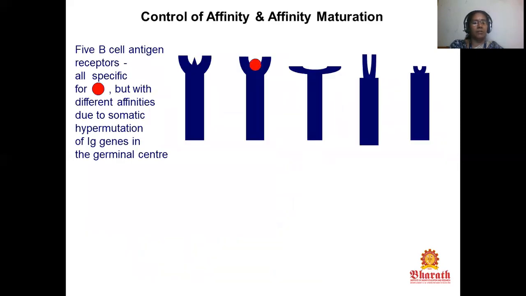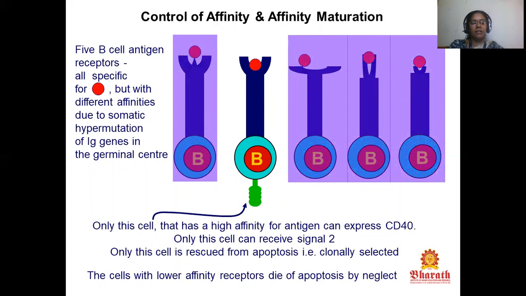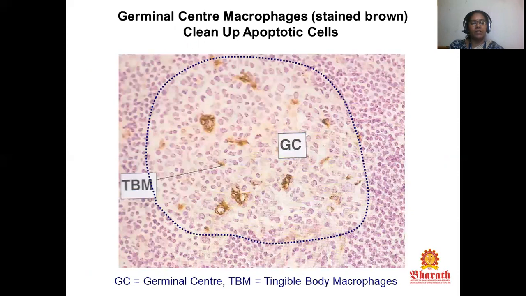Five B cell antigen receptors, all specific for the antigen but with different affinities due to somatic hypermutation of the Ig gene in the germinal center. Then only the cell that has high affinity for antigen can express CD40. Only these cells can receive signal 2. Only these cells are rescued from apoptosis, that is, clonally selected. The cells with lower affinity receptors die of apoptosis by neglect. This is a germinal center, with macrophages stained.